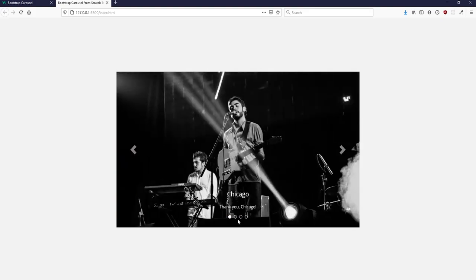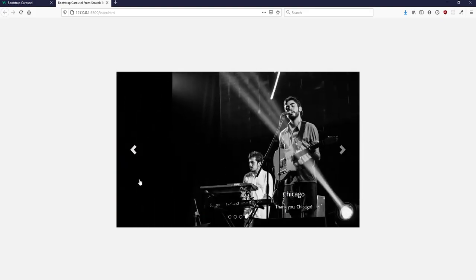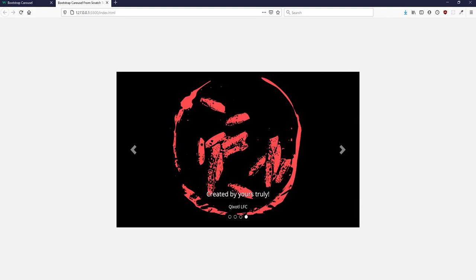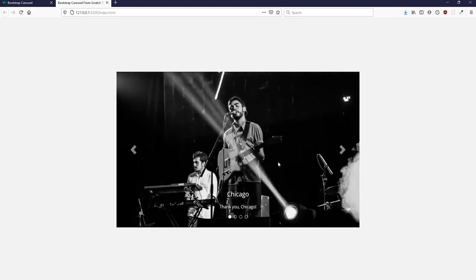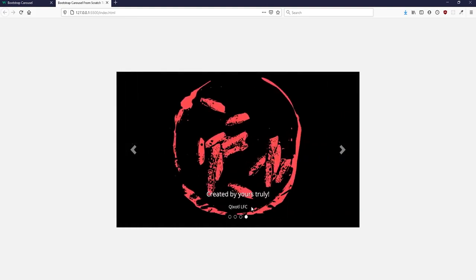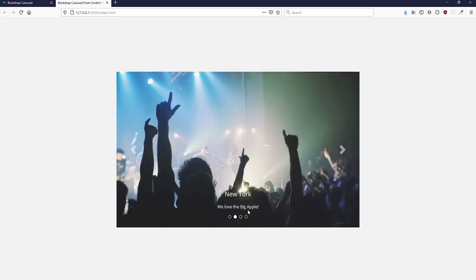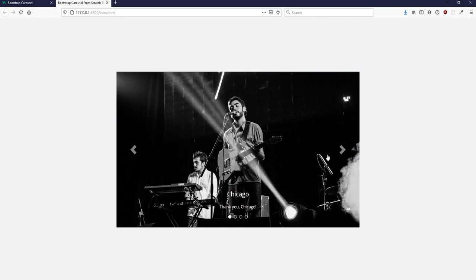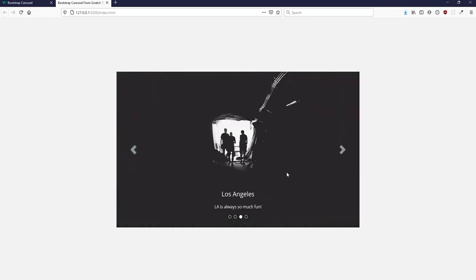Now, you may have noticed these circles at the bottom, and they animate as well in relation to which image we're currently on. The cool thing about these circles is that we can click on one of them to navigate to a specific image. There's one of these circles for each of the images currently in the carousel, and you can click on one of these circles at any time. You don't have to be next to the image. So as you can see, we can just click on this one and we go straight to that image there, and the animation is of course very smooth. You can click on this one, and then you can go back to using the arrows, despite the fact that we just skipped over several images in the process.